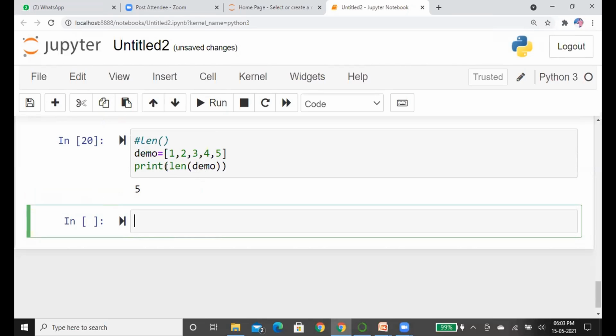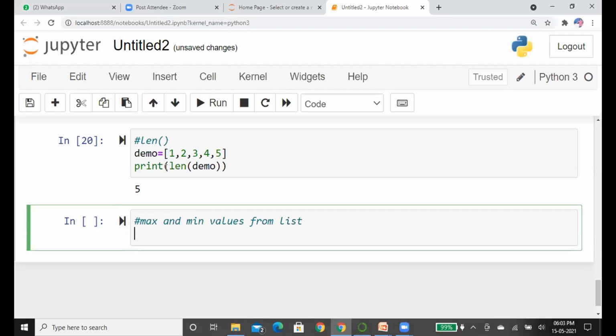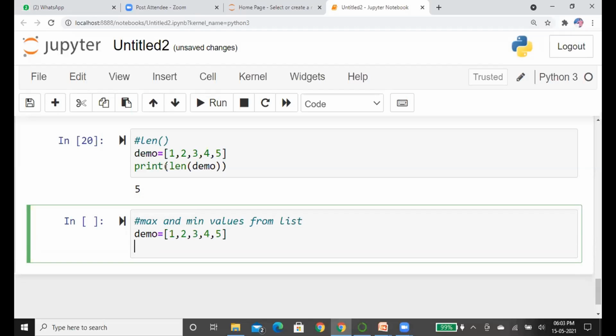Now we can also find the max and min values from the list. Suppose we have a list with values 1 to 5. Now we want to print the minimum value. In C language, to find the minimum value in an array, we use for loops and searching methods. Here we can simply use the built-in method min.